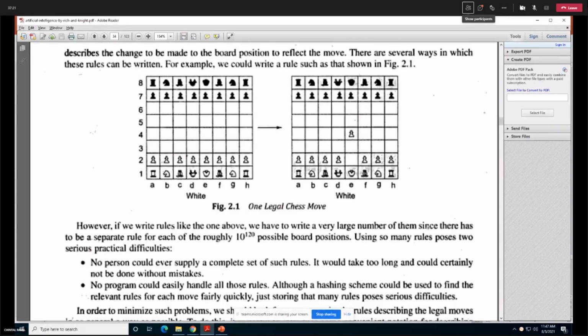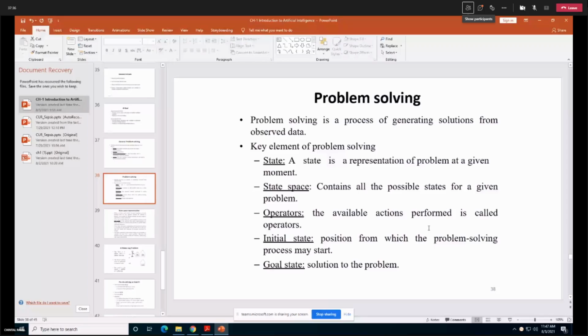So this is my initial state. The second, which you can see on the right hand side, is the next state. This is the state after I make one move in the game. So state is the representation of your present situation in the problem. What is your present situation in the problem? Whether you are starting with the problem, whether you are in between, or whether you are at the end of your problem. Your situation in the problem is known as a state.